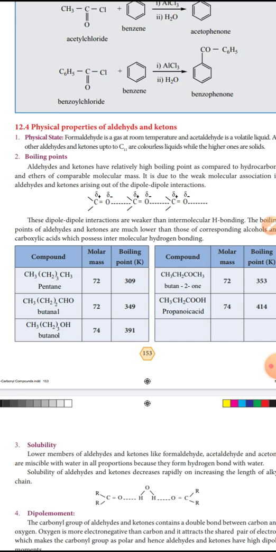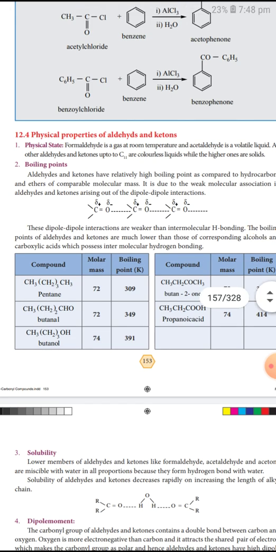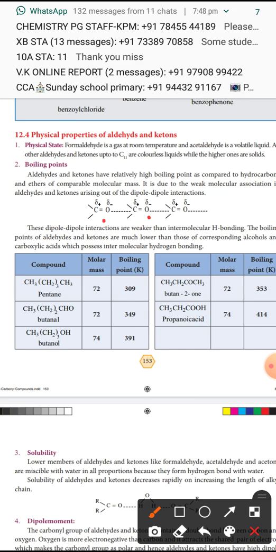The next physical property is boiling point. Aldehydes and ketones have a relatively high boiling point compared to hydrocarbons and ethers. This is due to the weak molecular association in aldehydes and ketones arising out of dipole-dipole interaction. In aldehydes and ketones, with their dipole-dipole interaction, positive and negative poles are there.